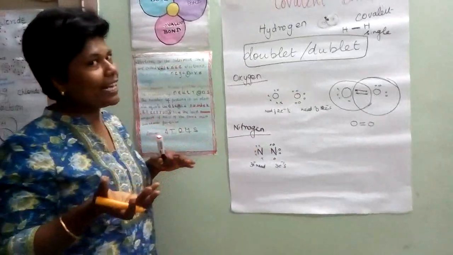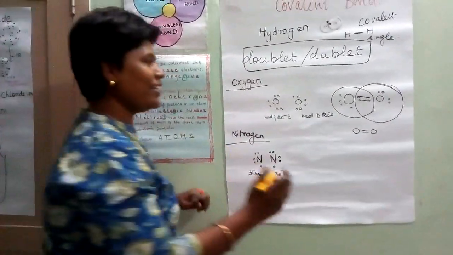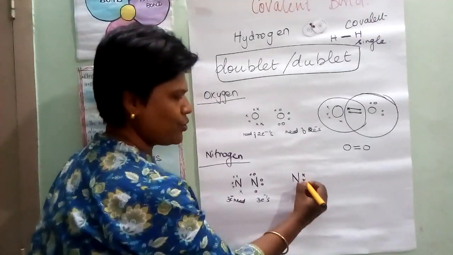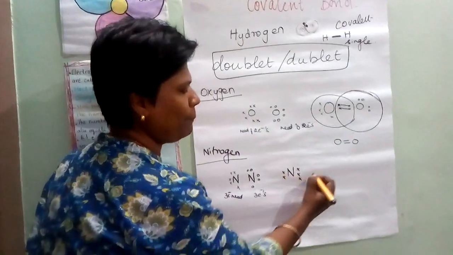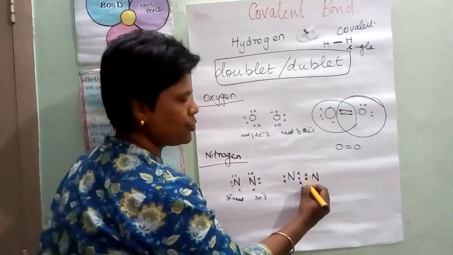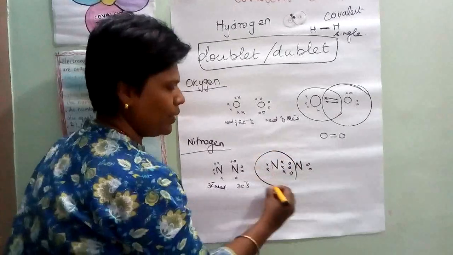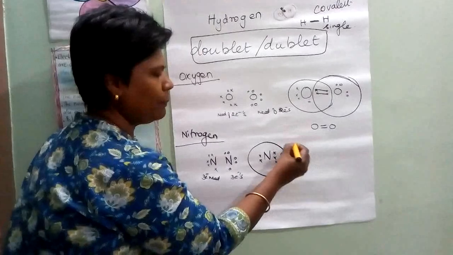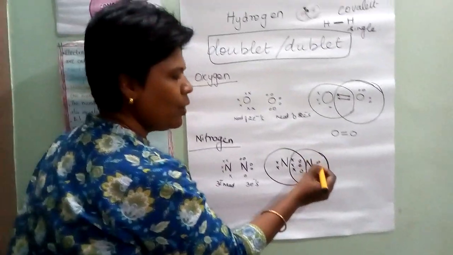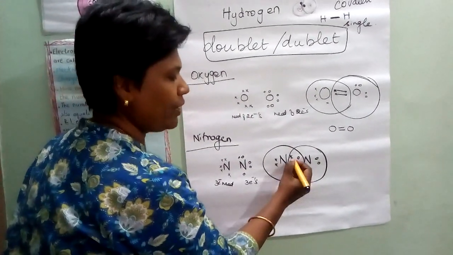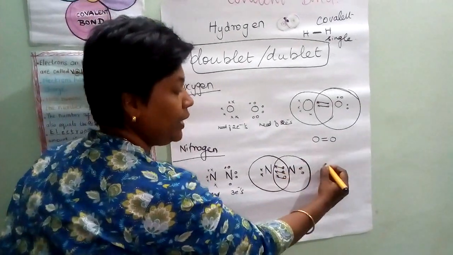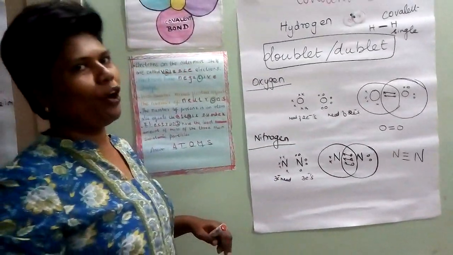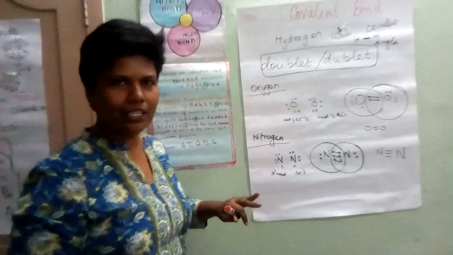So, when a need comes, what type of bond? Very nice, covalent bond. How much does it need? 3. So, 1, 2, 3. The remaining 2 will be in the opposite direction. Nitrogen: 1, 2, 3, 4, 5. Now we see 1, 2, 3, 4, 5, 6, 7, 8. Similarly, for this one, 1, 2, 3, 4, 5, 6, 7, 8. How many pairs are there? 3 pairs are there. So it is called what bond? Triple covalent bond. Could you understand what I mentioned here?